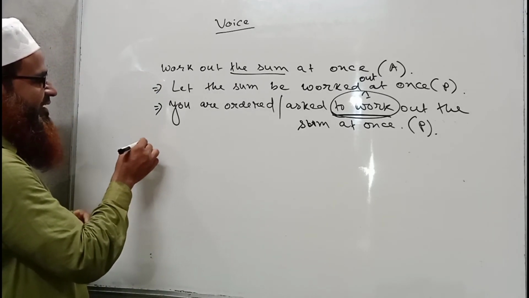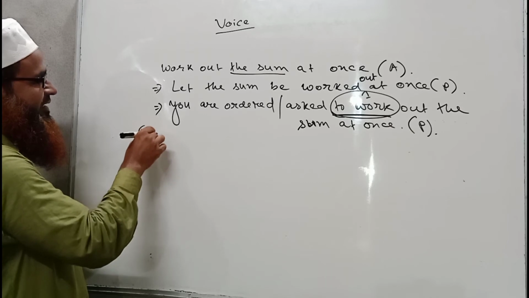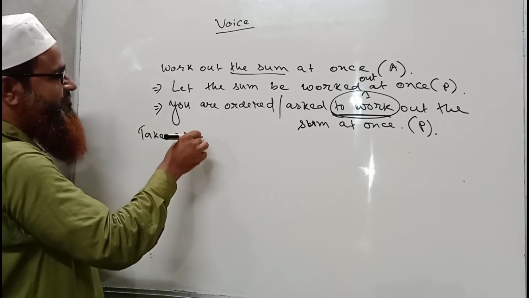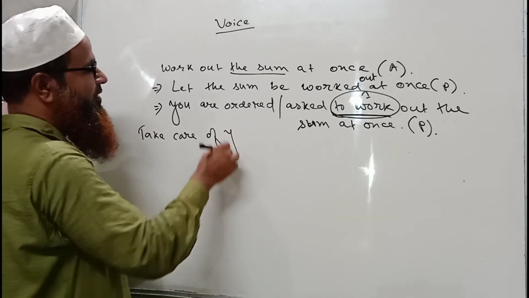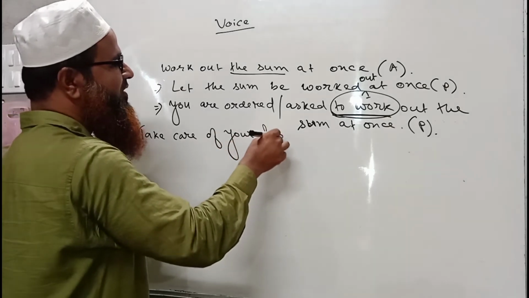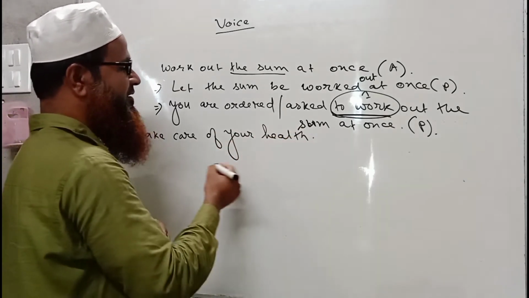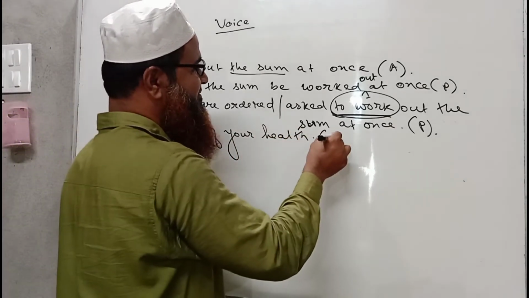Here I am writing another sentence. Take care of your health. So this is a sentence where advice has been given.